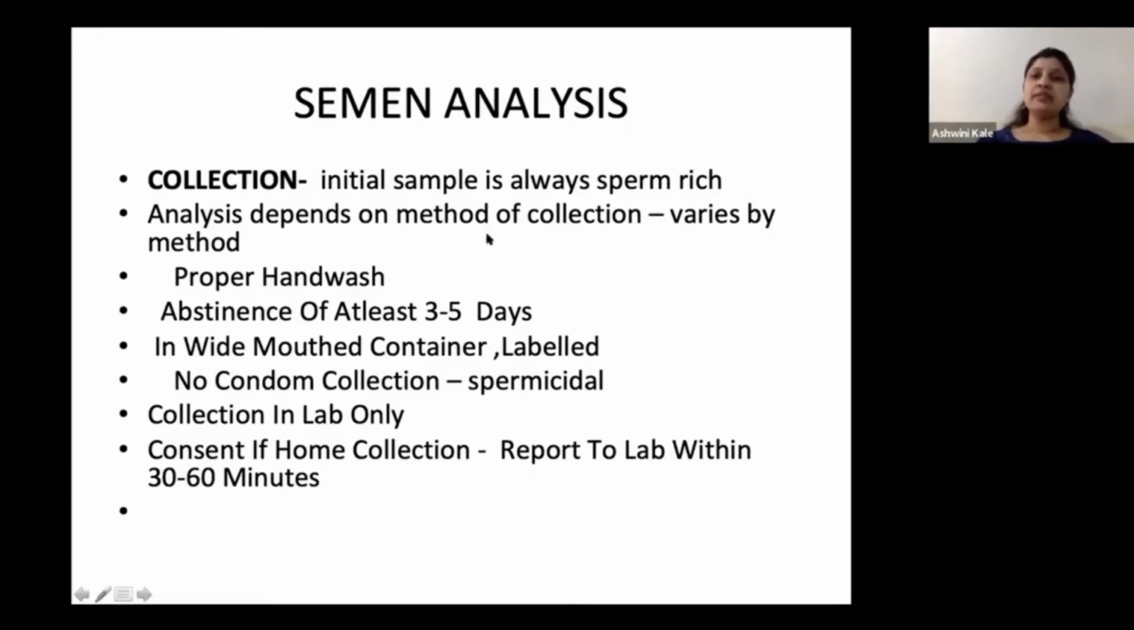Because at times it happens that as the semen comes in spurts, the initial sample may just spill off, and whatever is collected is just the prostatic secretions, which may contain only mucus and not sperm. And this kind of a male may wrongly be labeled as azoospermic.